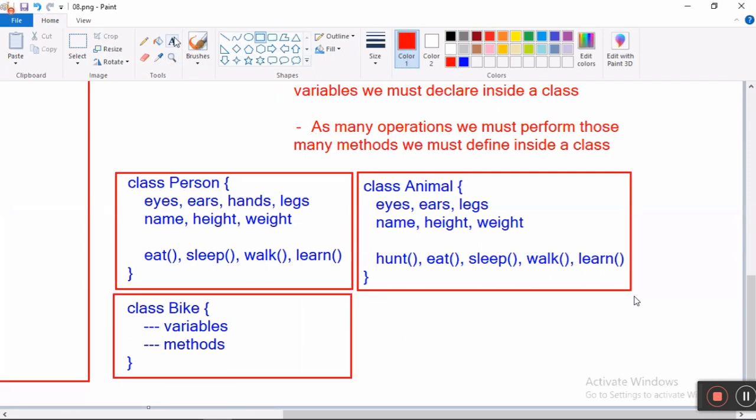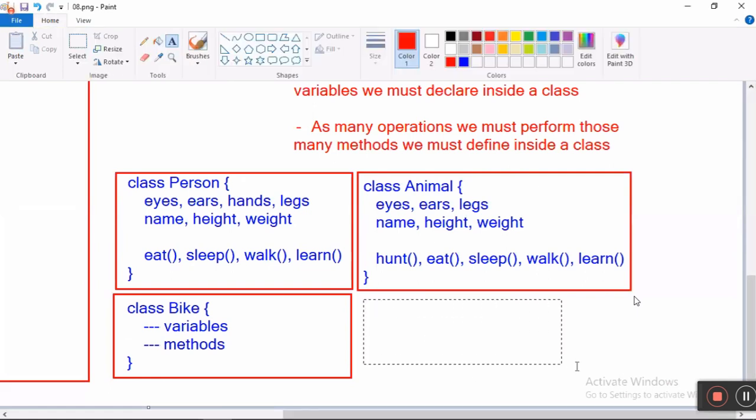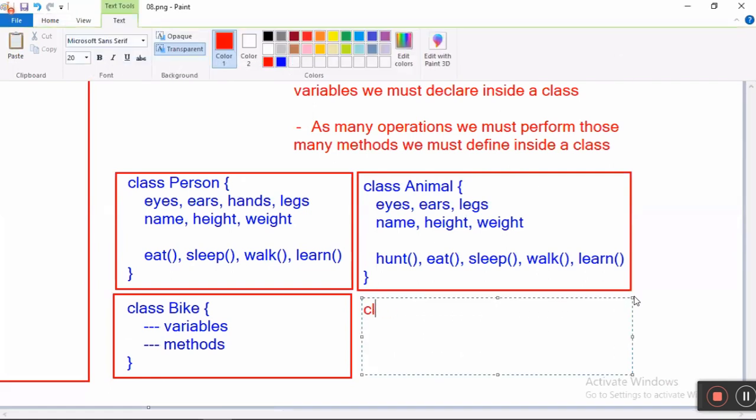Next, now tell me, class Laptop, open bracket, closed bracket. What do you write here? Variables and then methods.